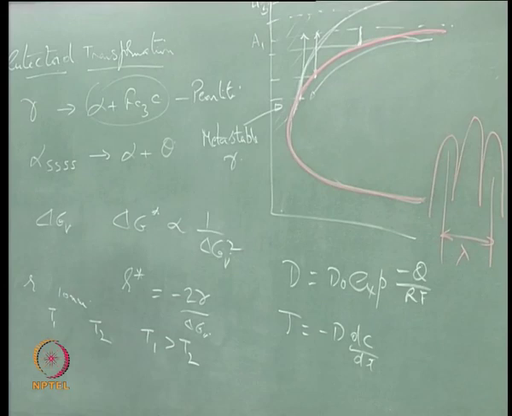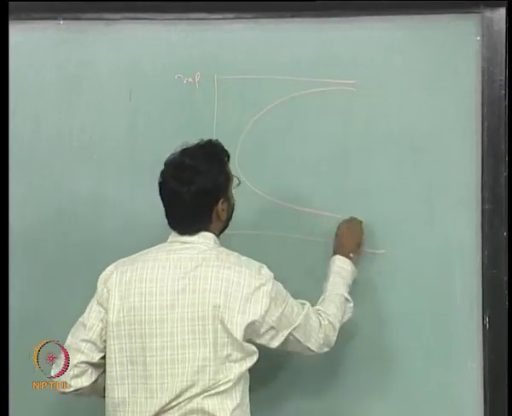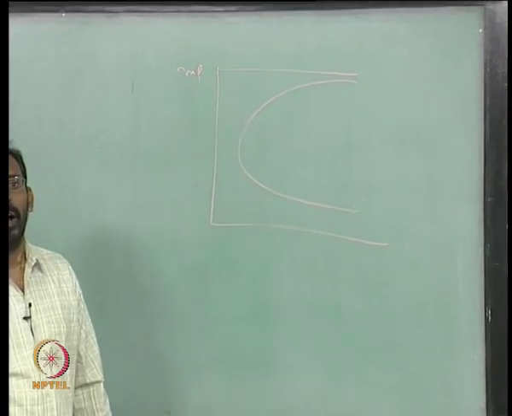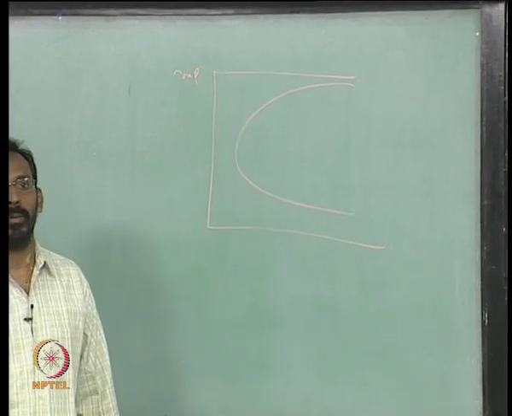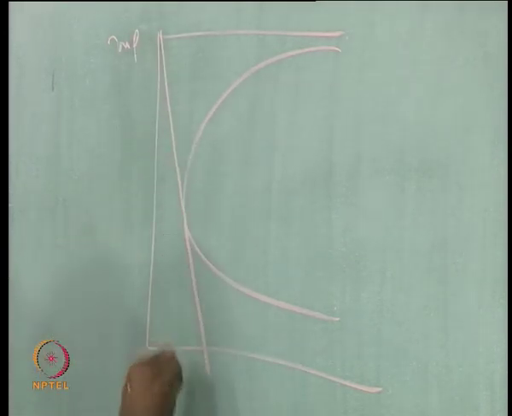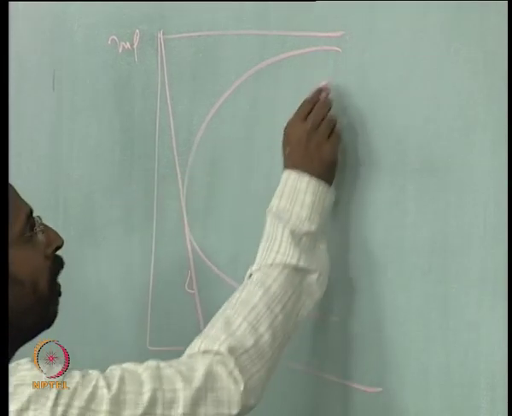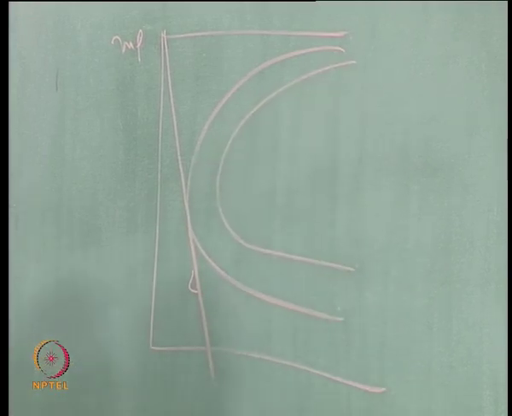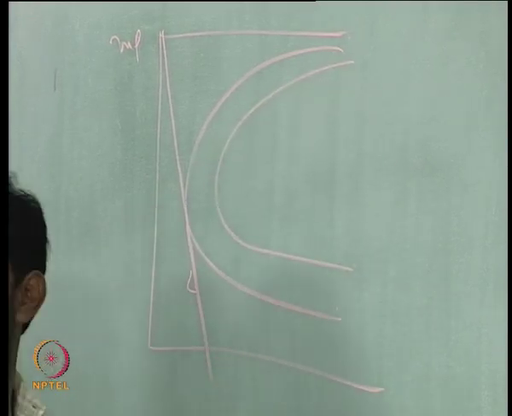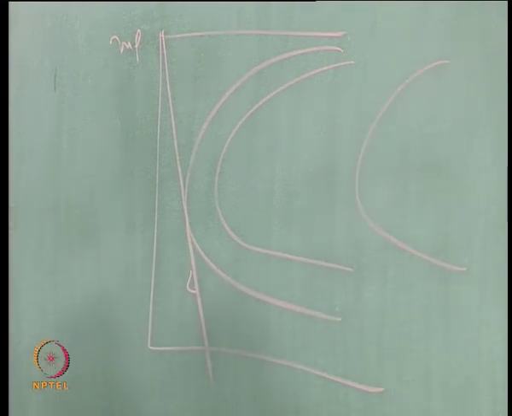In fact, if you compare, for example, the liquid to solid transformation, if this is the melting point, let us say this is the C curve for the liquid to solid transformation. Even for liquid to solid you will have a C curve. This critical cooling rate that we are talking about, for an alloy it would be maybe slower, because an alloy would be something like this. For a pure metal it would be something like this. For a bulk metallic glass it would be something like this, the C curve, something like a silicate glass.